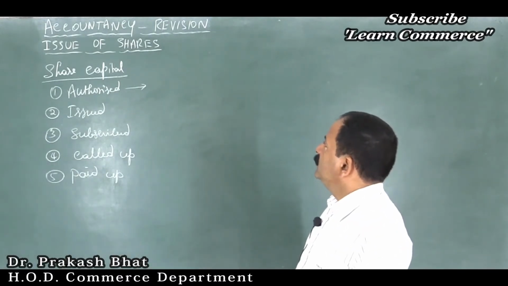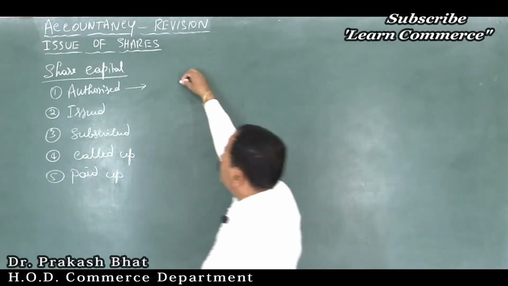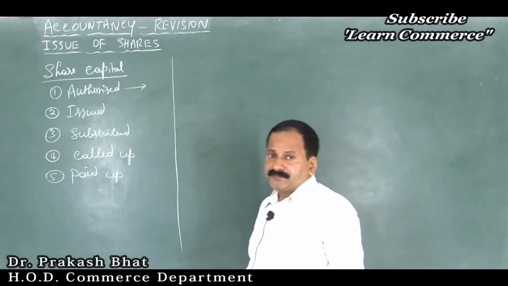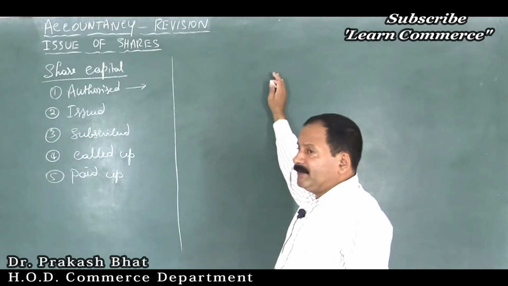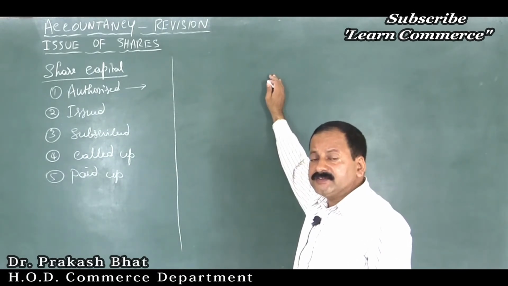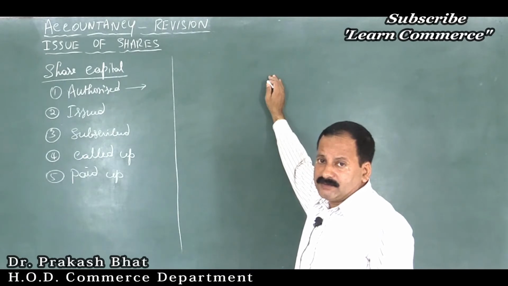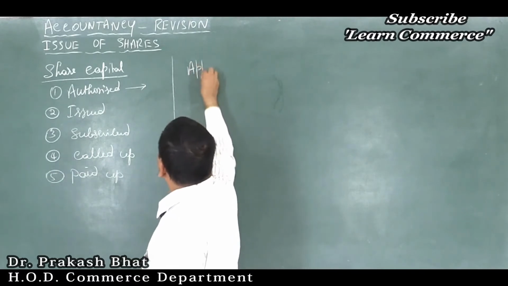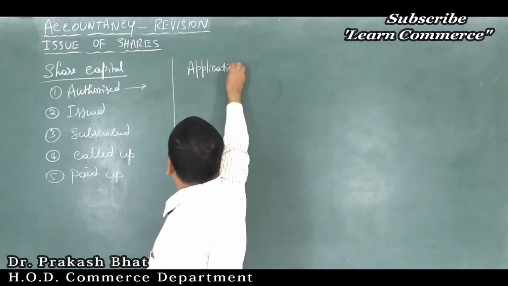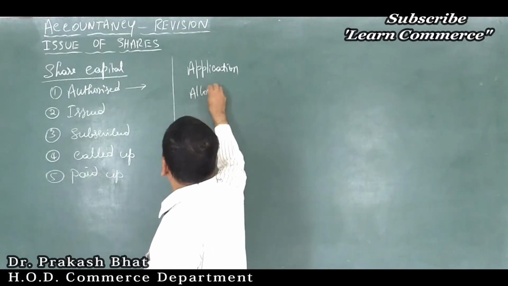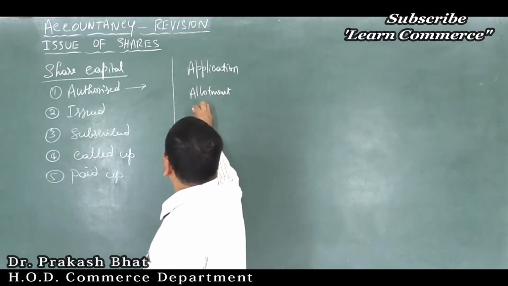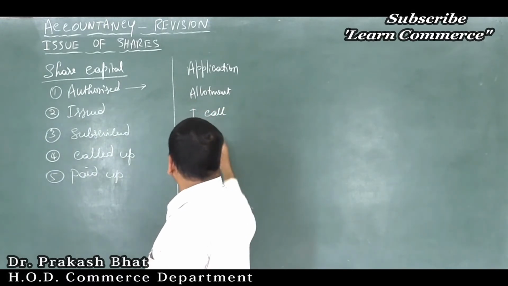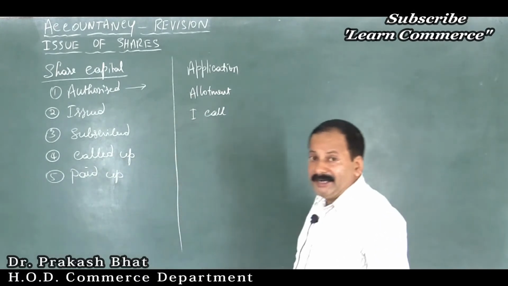Now, while issuing the shares, what we will do is we will issue the shares to the public stage wise. There are different stages of issue of shares. First one is called application stage. Second one is called allotment stage. Third one is the first call stage, and subsequent calls, maybe second call, third call, like that.